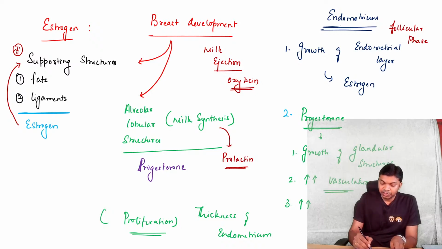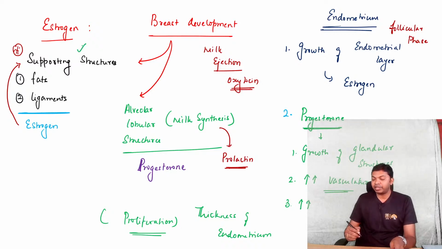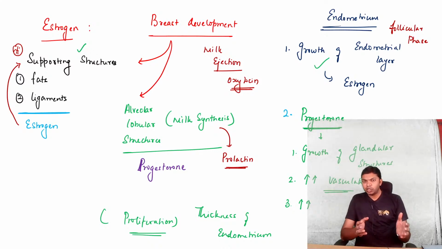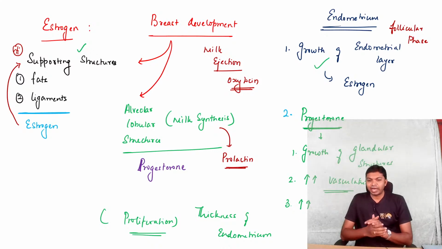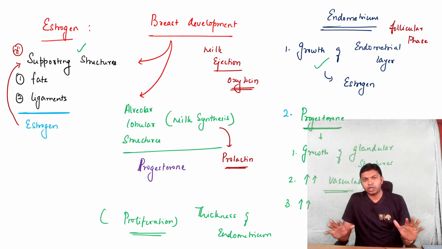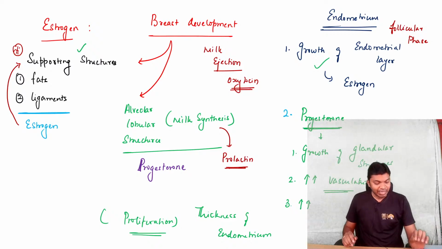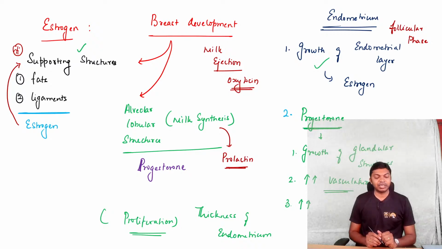Estrogen is involved in supporting structure development, in endometrial layer development, and in growth of axillary hair and pubic hair. All three are right answers, and the except option, whatever it is, is going to be your answer for the question, people.